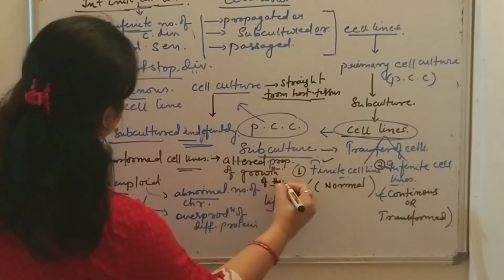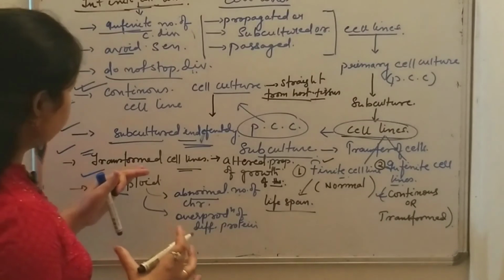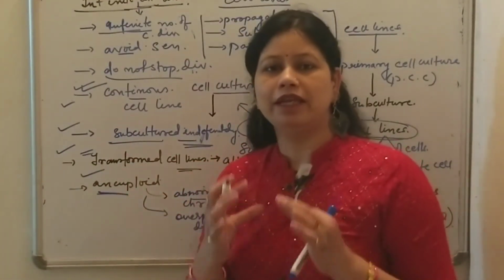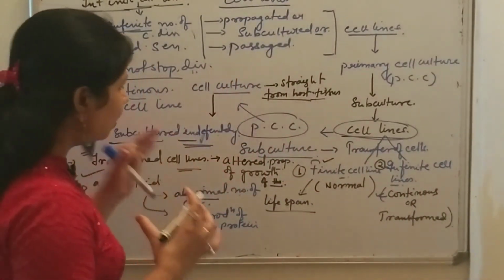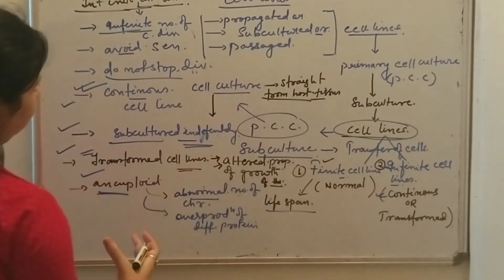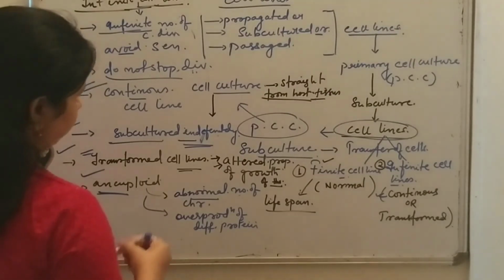The main reason the name transformed cell line is given to the continuous cell line is that their growth properties are altered.